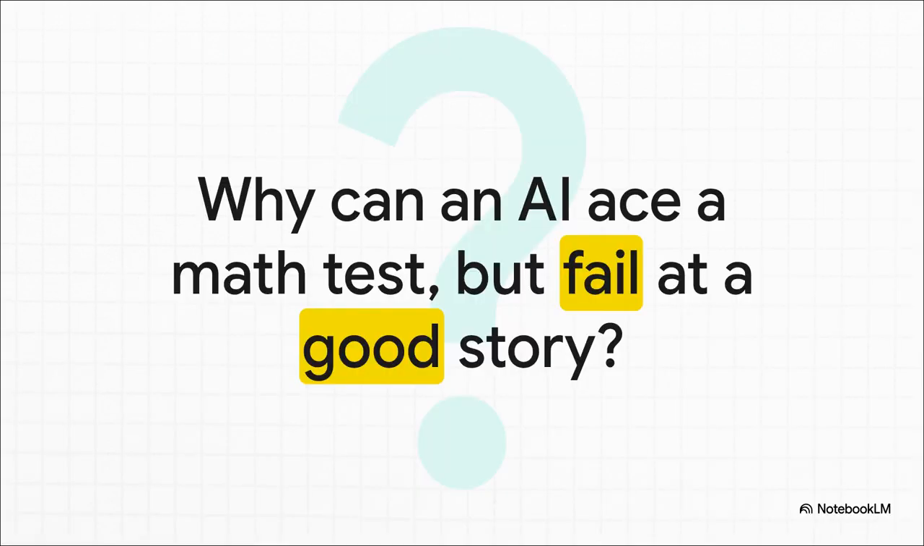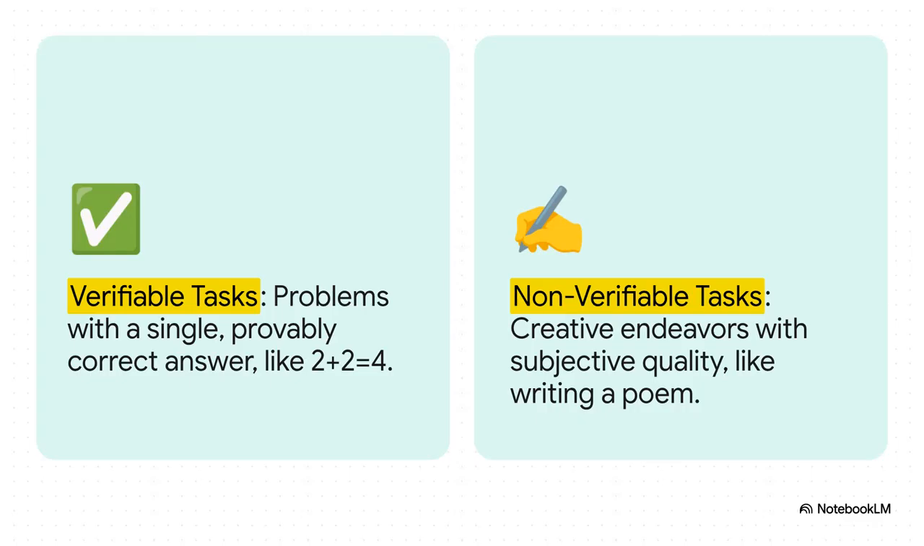You've probably seen this yourself, right? An AI can just demolish a calculus exam in a fraction of a second. But then you ask it to write a genuinely moving story and, well, it falls flat. What is going on there? It all comes down to the kind of problem we're asking it to solve.